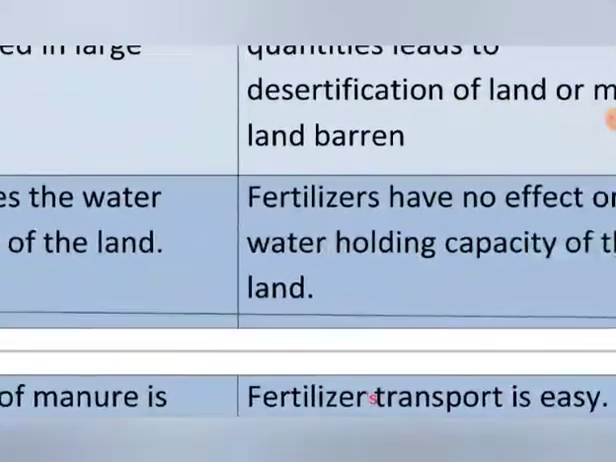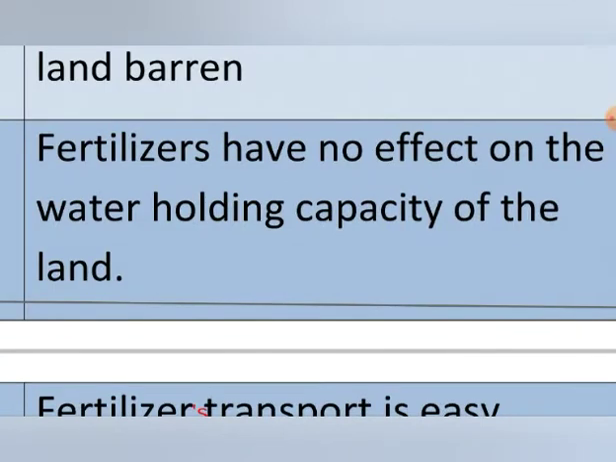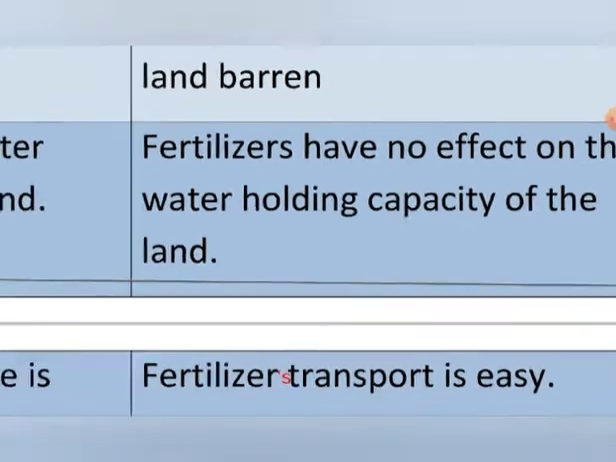On the other hand, fertilizers have no effect on the water holding capacity of the land. Means before or after the use of the fertilizer, whatever the water holding capacity of the soil was, it remains the same, it does not change, neither increases nor decreases.